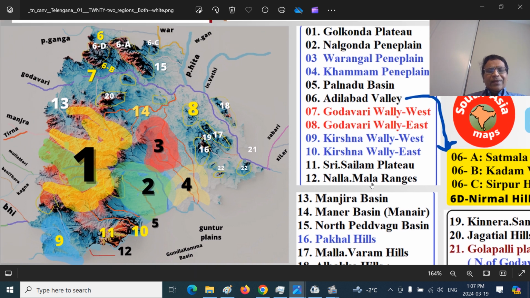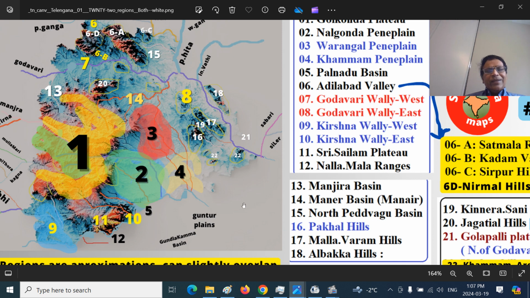There are many rivers in Telangana and Telugu speaking states that have Pedavagu Basin. Vagu is a local name for a smaller type of river. Eru, Nadi, Vagu, these are similar but carry different volumes of water. This is the Pedavagu Basin. I should have added along with the Adilabad region, but I have added here.